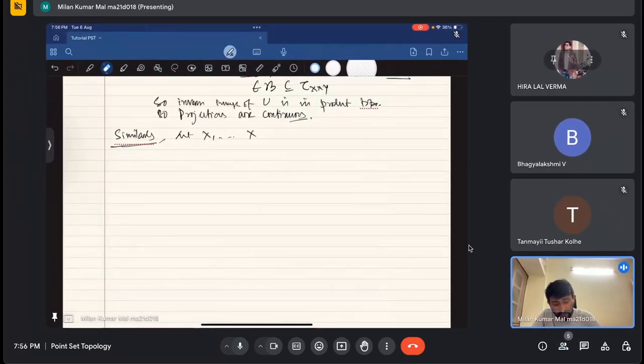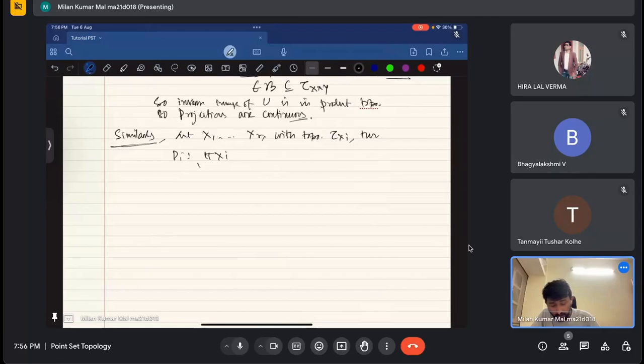Suppose, for example, I am taking finite x1, ..., xr with topology tau of xi, then the product of xi, i equals 1 to r. The map p_j from x1 x2 ... xr going to xj is the projection, and it is continuous.